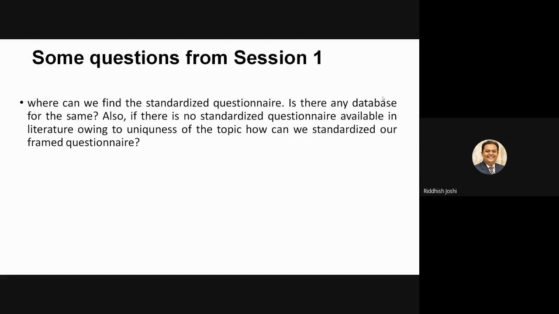Once you go deep down into the literature review, you will have n number of questionnaires with you with respect to the topic. Second portion, if there is no standardized questionnaire available in literature owing to uniqueness, you have to develop your own questionnaire.